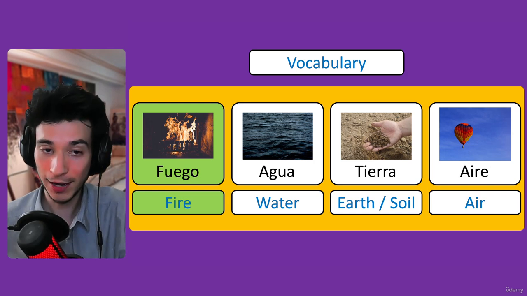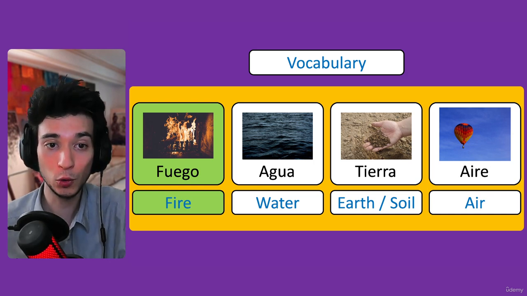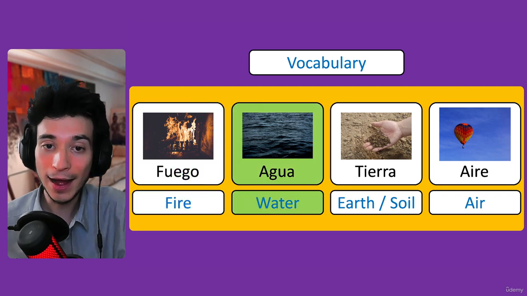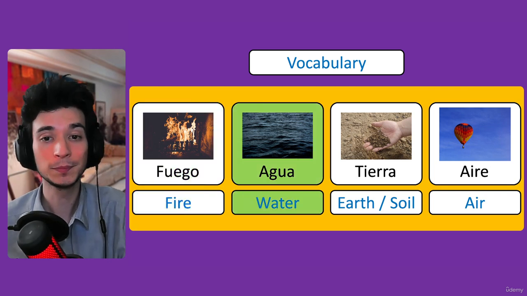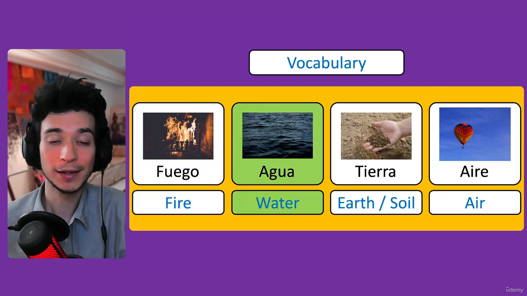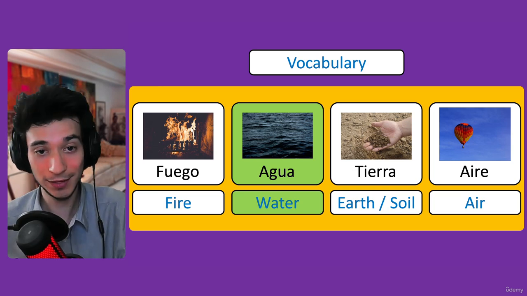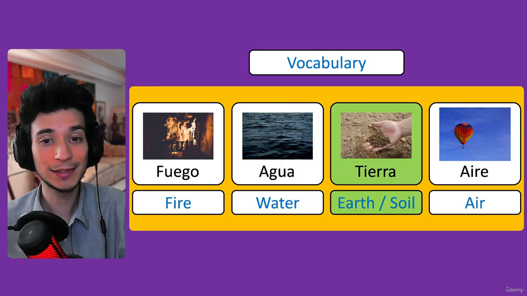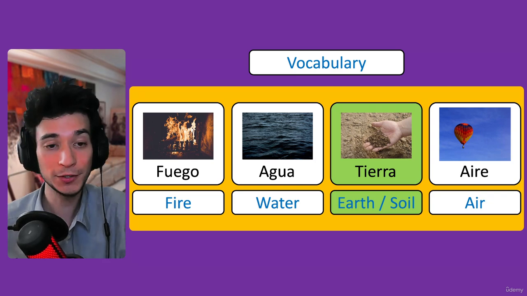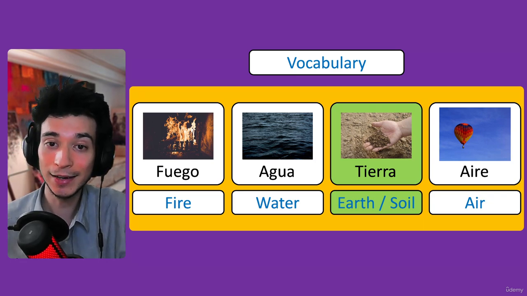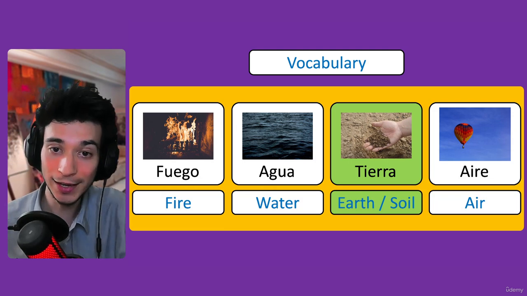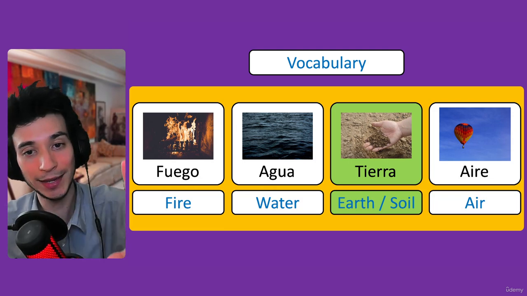Fuego, fire. And the second one, agua, water. This one I'm pretty sure you know it. Water. The third one, tierra, or soil. Tierra means earth and soil. So tierra can also refer to the planet, planet Earth.